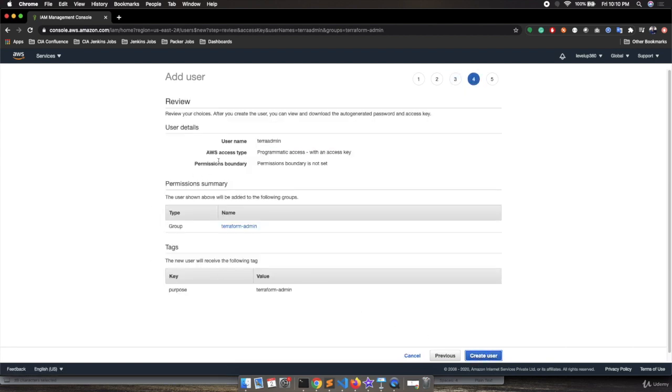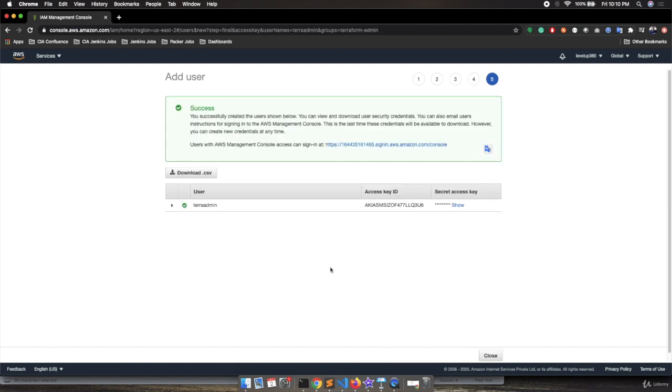Click on review. So this is the username Terra admin. Then we have the programmatic access. The permission boundary is not set. This is the group, and this is the purpose. Let's click on create user. So you can see the user is basically being created.